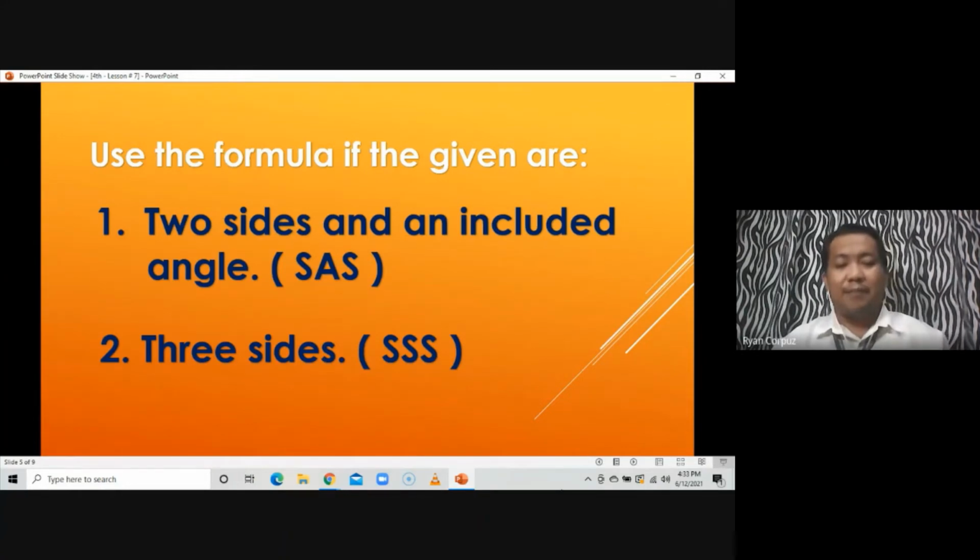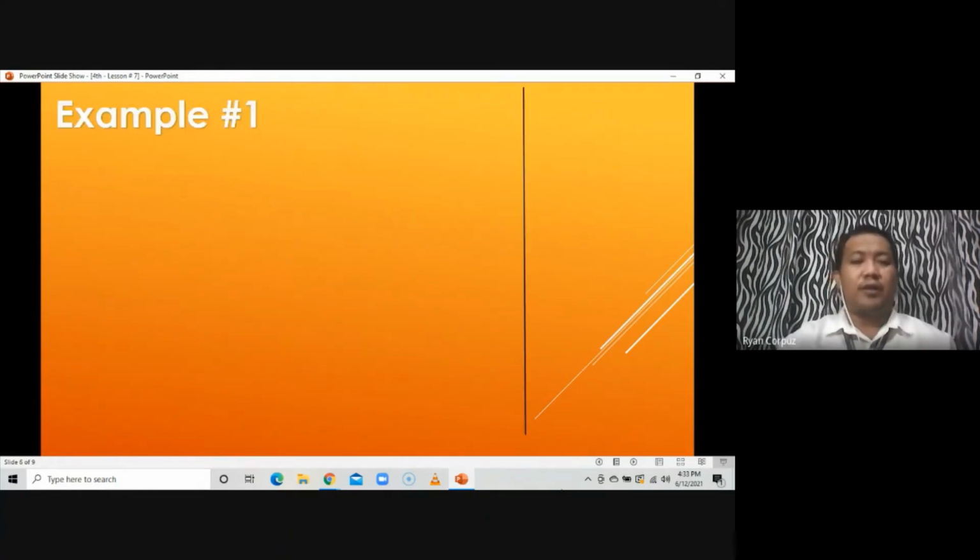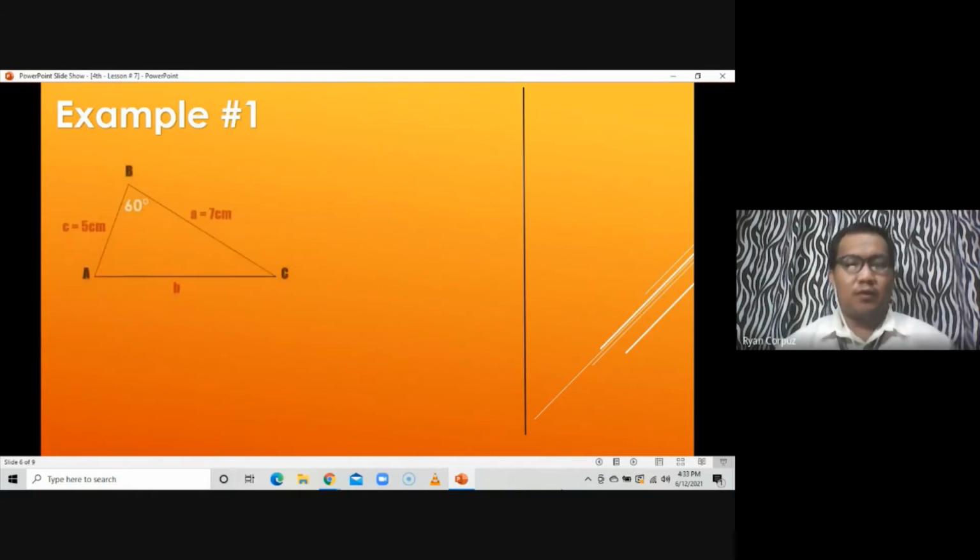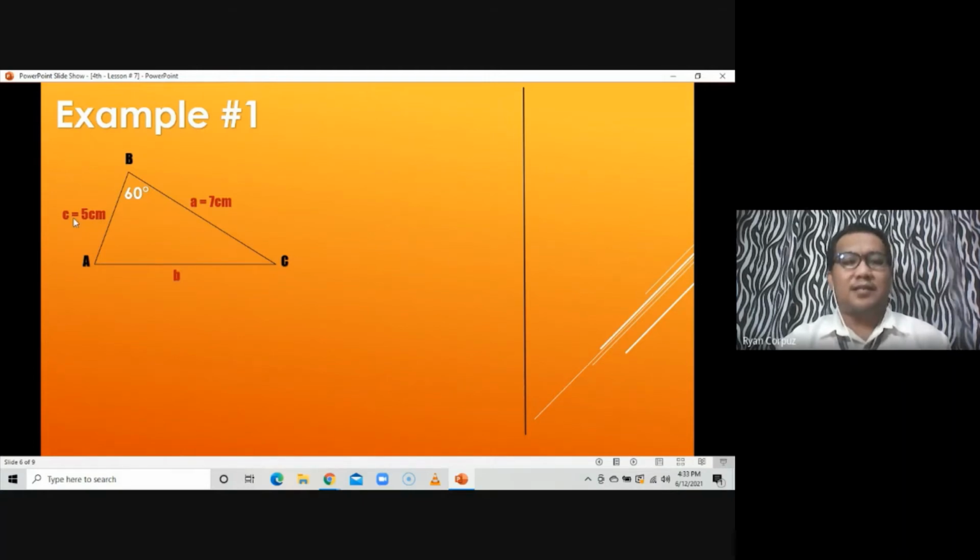Okay, so let's apply those formulas now to examples. Let's have here example number 1. Take a look at the given triangle here. We have triangle ABC with the given values for side a as 7 centimeters, side c as 5 centimeters, and angle B measures 60 degrees.